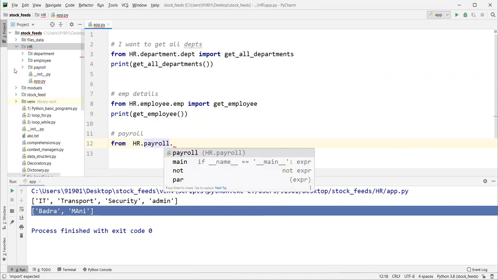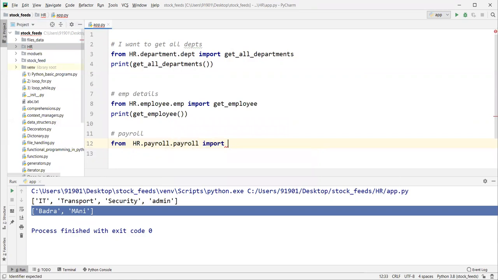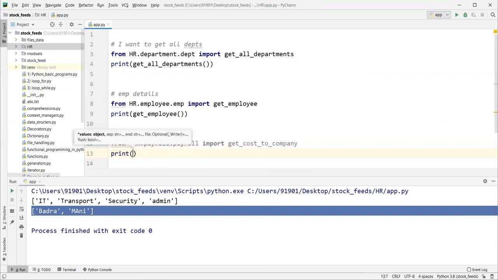Inside payroll also there is a Python file, right? Payroll.py. So inside this get cost to company, there is only one function inside that file, right? So print get cost to company.